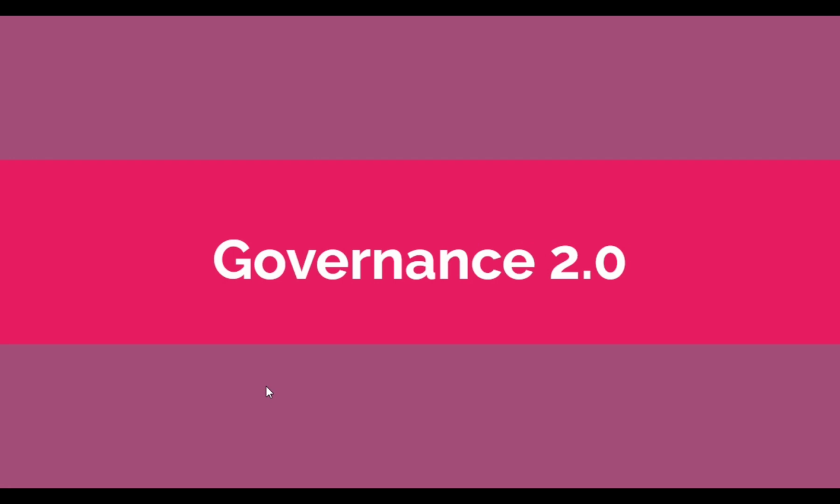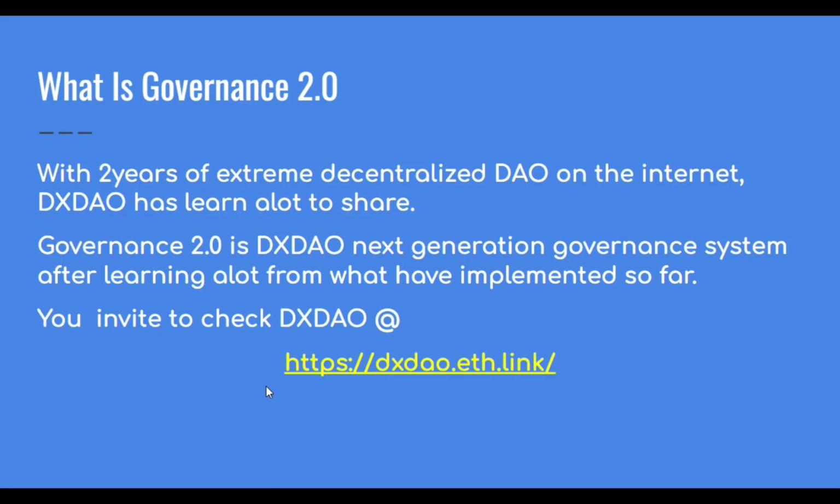Okay, let's move forward. Governance 2.0, like we have said, what is governance 2.0? With 2 years of extreme decentralized DAO on the internet, DS DAO has learned a lot to share. Governance 2.0 is the next generation governance system after learning a lot from what they have implemented so far. So you are invited to check out DS DAO at dsdao.eth.link.